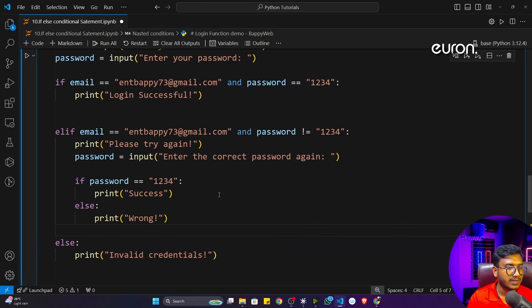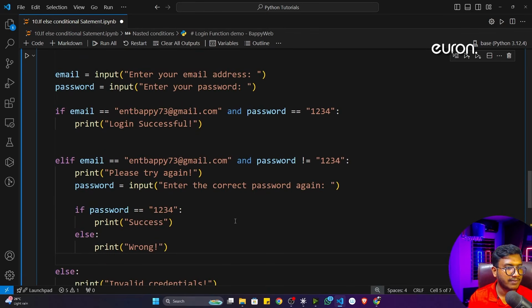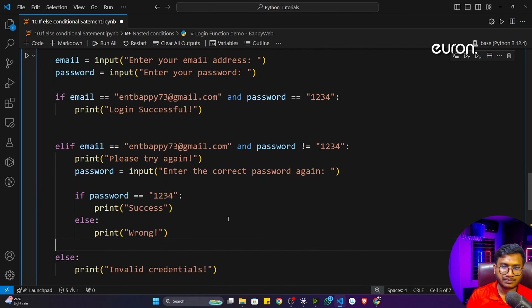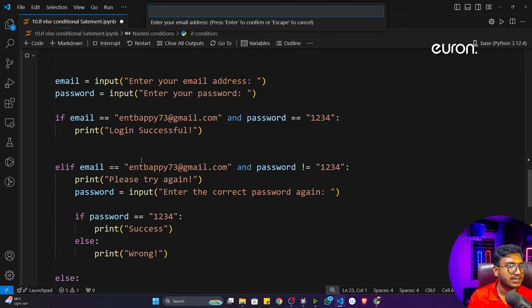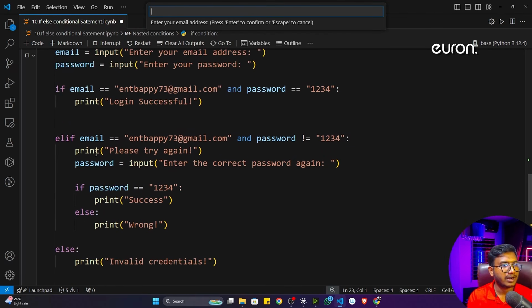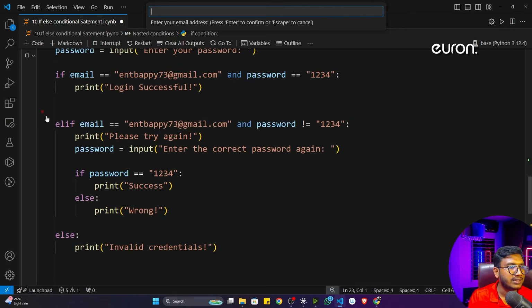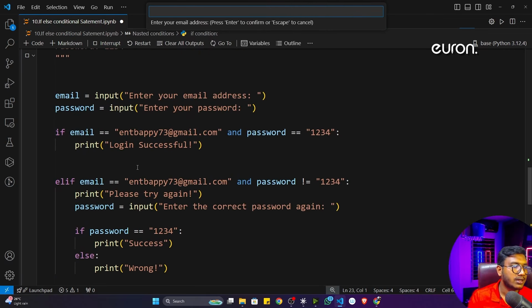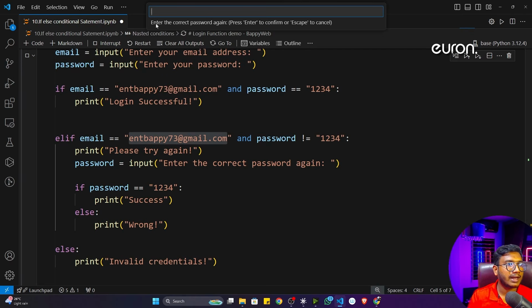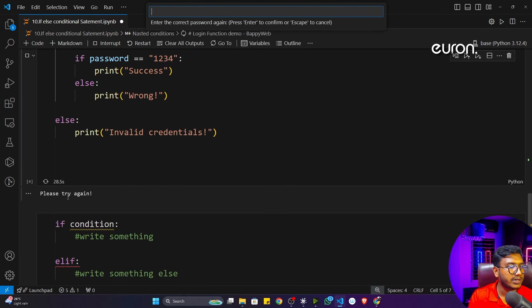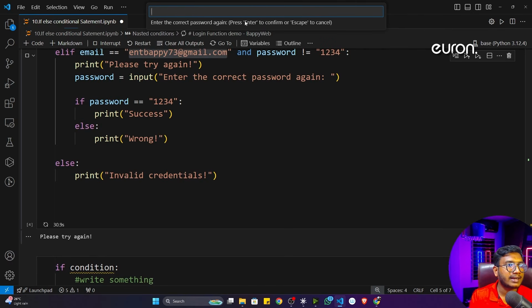Now let's execute this particular program. Everything is fine. Now it is asking for the email. I already showed you the working mechanism of this application, so now I will only check this particular elif condition. Here I will give the correct email address and the wrong password, let's say 345. You can see the output is "please try again", and now it is telling "enter the correct password again".